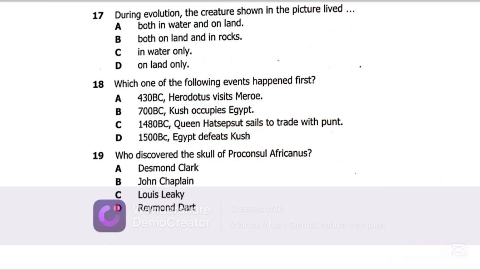Egypt defeats Kush. So meaning that is 1500 years before Christ was born. You expect 430 BC to be closer to today than 1500 BC. So the best possible answer on question 18 is D, 1500 BC.